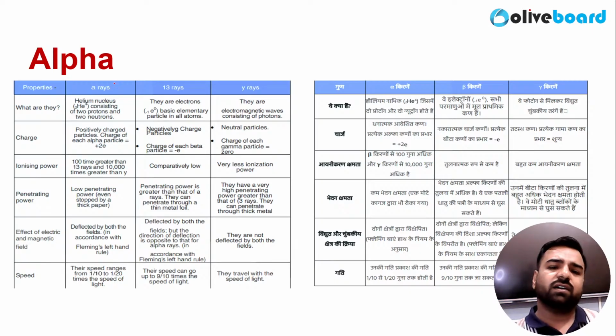So what are alpha particles? Alpha rays are actually the helium nucleus. What are they? Helium nucleus. This is a question which has come from RRB JEE also, but I'll go in depth. I'll show some of the reactions as well.